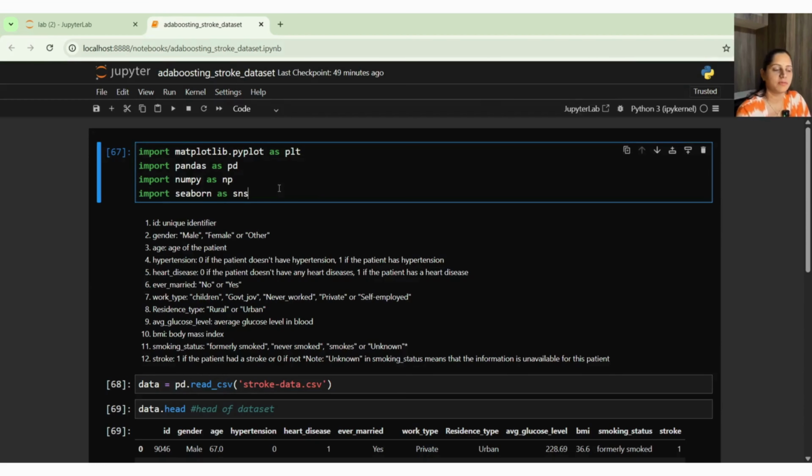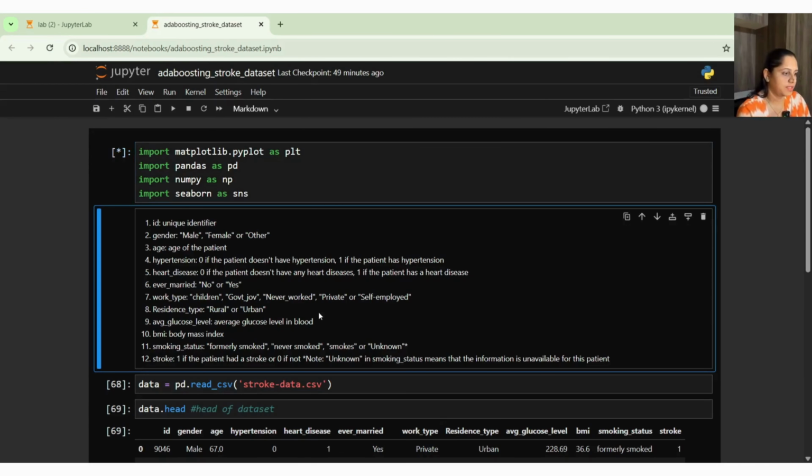What is the first step, guys? We have to get our base libraries imported. So we did that. Then this is the dataset overview. Here we have ID, then gender, age, hypertension.